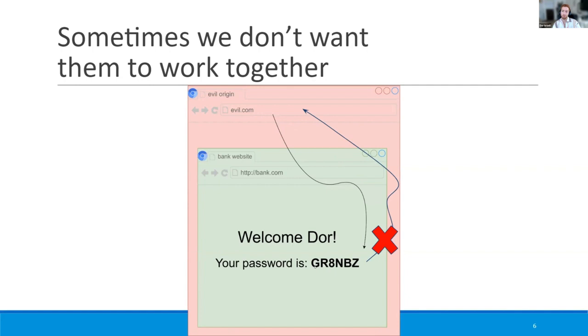So sometimes we want websites to not be able to work together, or at least give the developers of the website some mitigations that they can leverage. This example was actually mitigated 20 years ago by the first prominent mitigation against browser-based attacks. It's called the same origin policy, and today it's considered one of the basic mitigations.